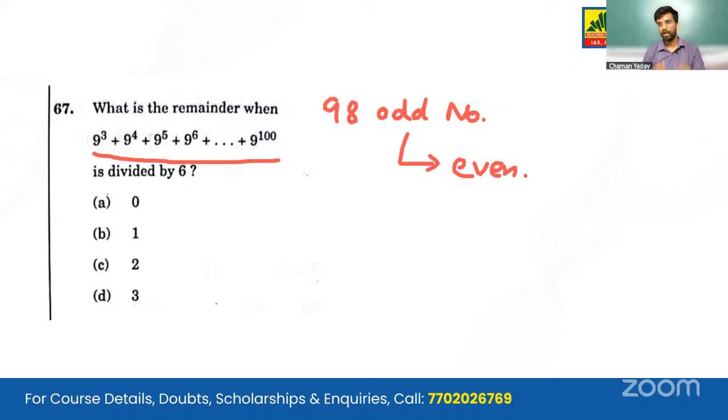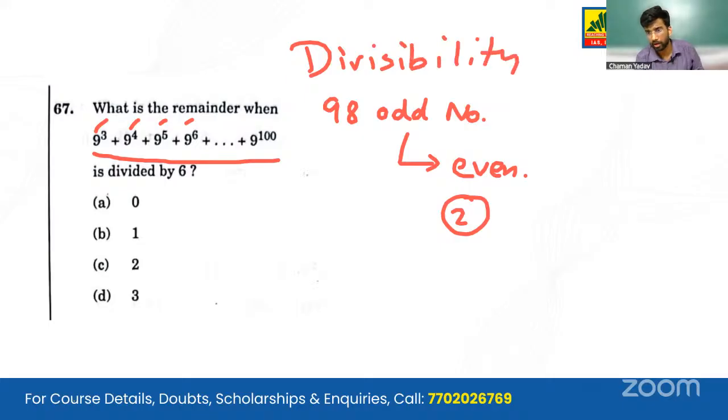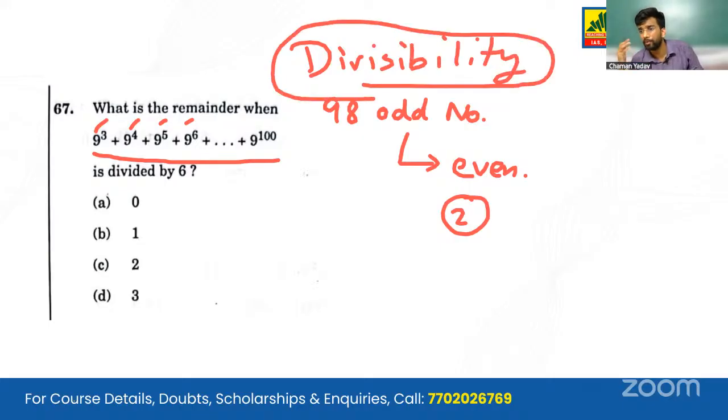And we know that an even number is divisible by 2. And here we have 9, so all these numbers will be divisible by 9, which is the basic rule of divisibility. Again, the simple bread and butter concepts of quant are having their mark in the question paper. If a number is divisible by 9, then it is also divisible by 3. All these numbers will also be divisible by 3.